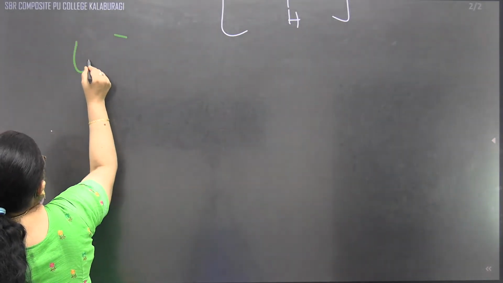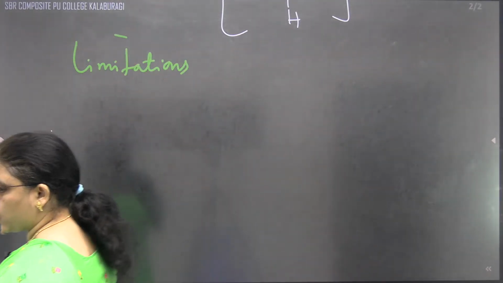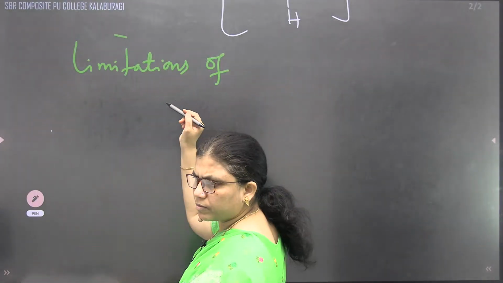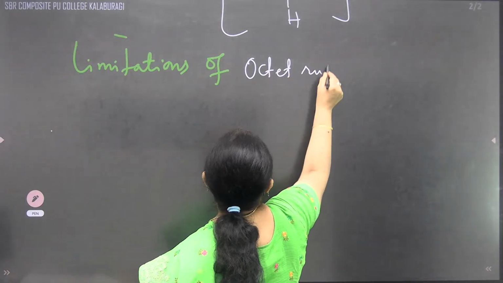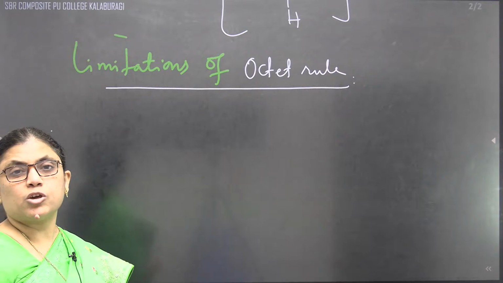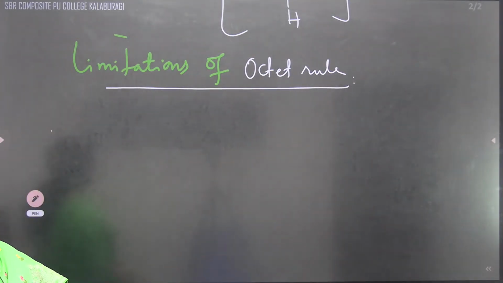Limitations. We'll call it limitations of octet theory. Is it visible now? Yes. Limitations of octet rule. When we say limitation, these are the drawbacks, and every theory has drawbacks. Without the drawback, no theory can exist.